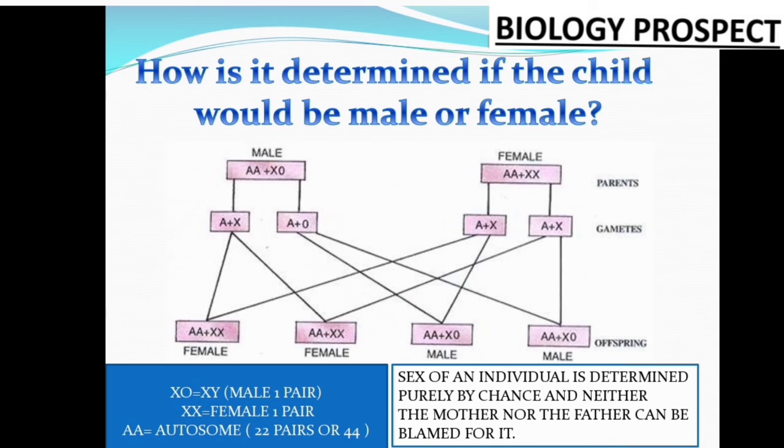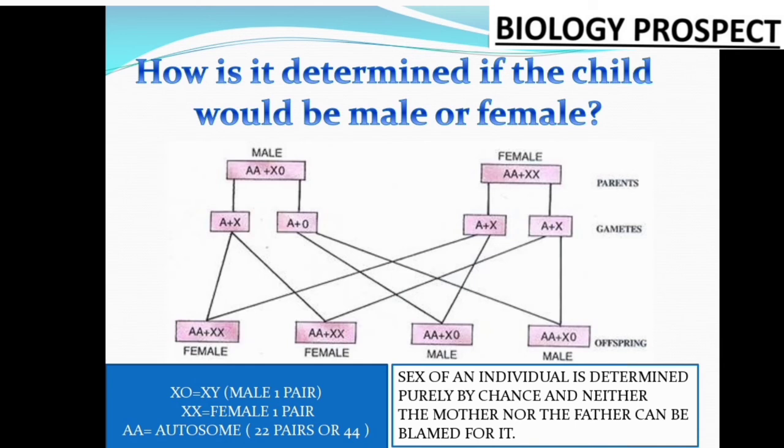So friends, when two types of gametes are formed in the male, one contains the X chromosome and the other contains the Y chromosome. In the diagram, the 0 indicates the Y chromosome. So one is X and one is Y for the male. I want to focus on the previous part of meiosis division once again. I told you that the 2n number of chromosomes becomes half, the haploid.